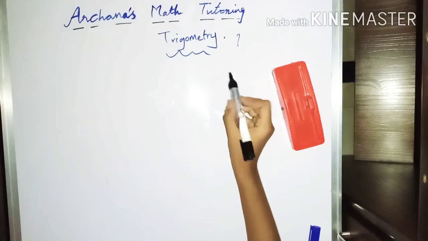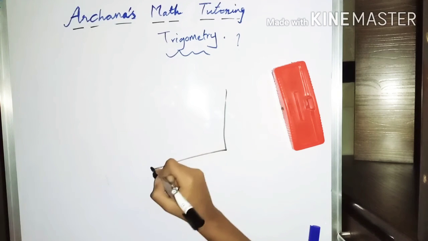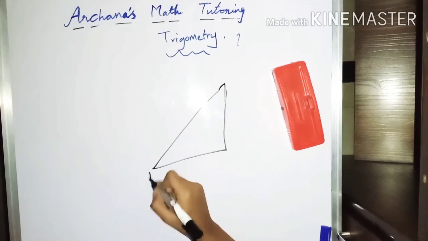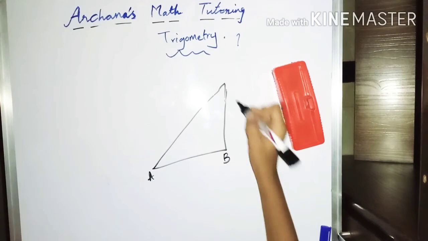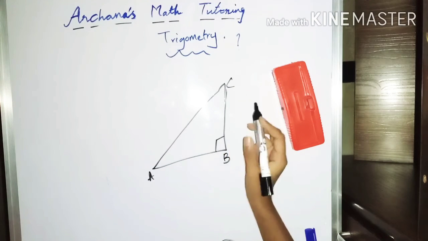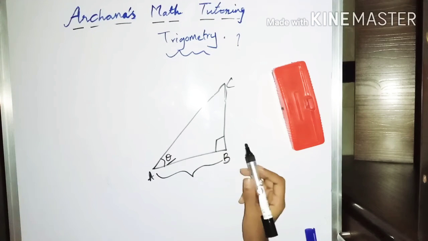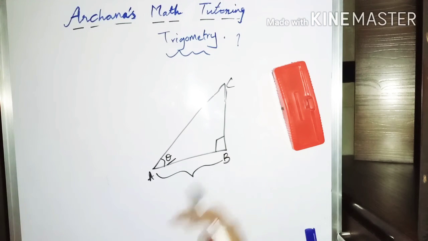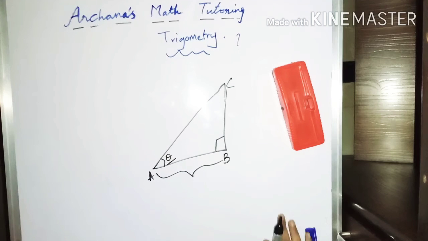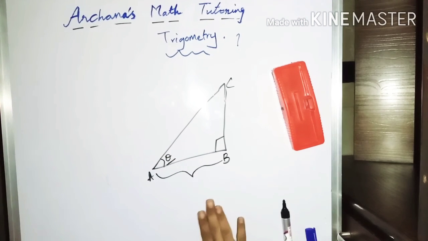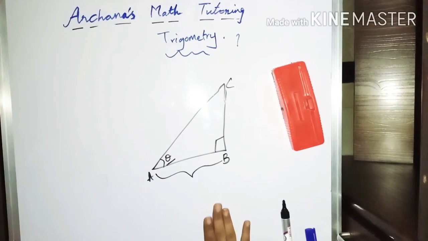This was my triangle in the previous case. This was A where my ladder started, B and C. This was 90 degrees and this was theta. This value and even this distance will keep changing as we move the ladder from one place to another. So this is a general example of using trigonometry.